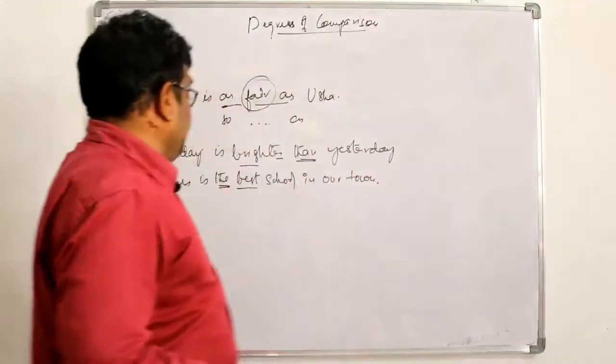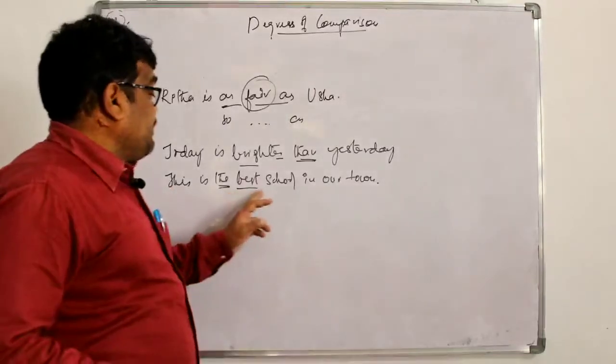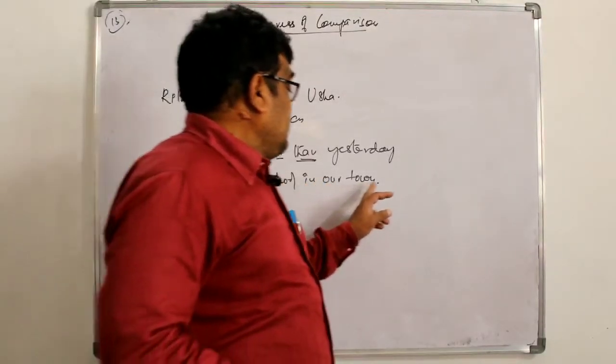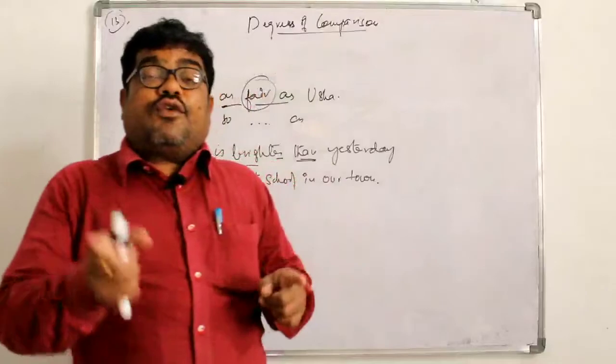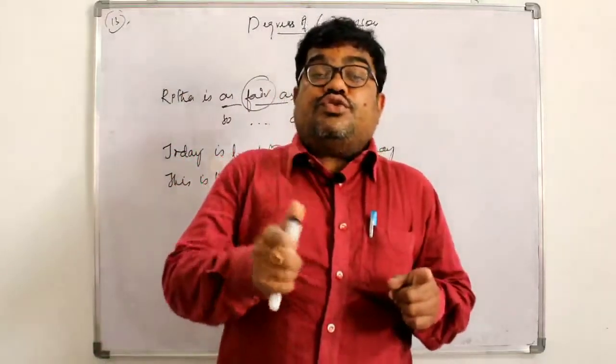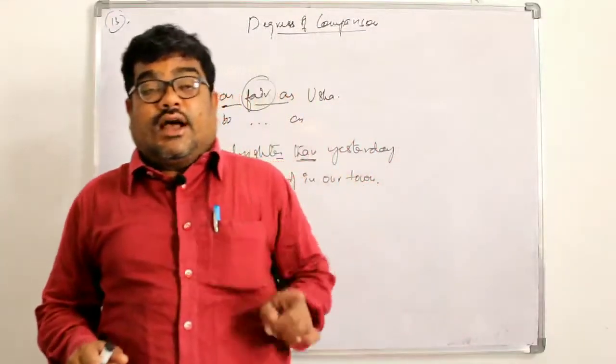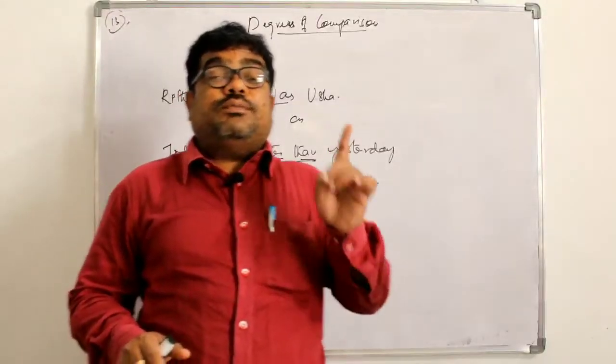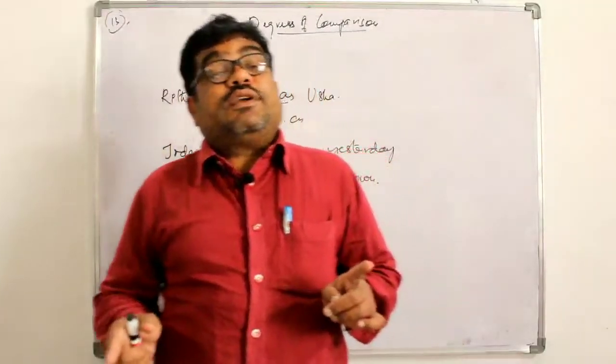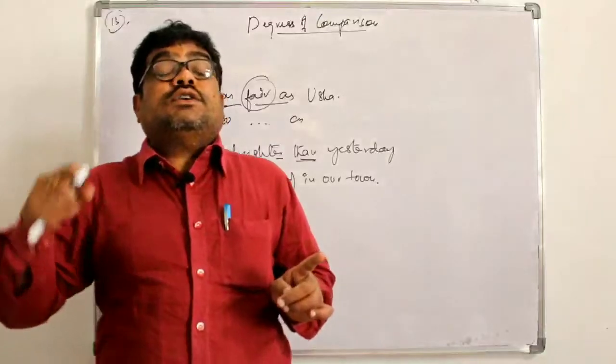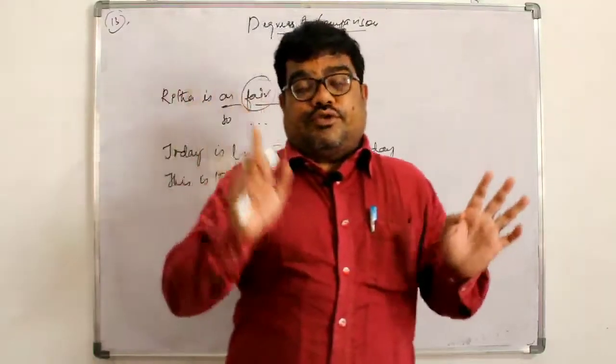For example, this is the best school in our town. And for long adjectives we use most. For example, beautiful. In comparative it becomes more beautiful. In superlative it becomes most beautiful.